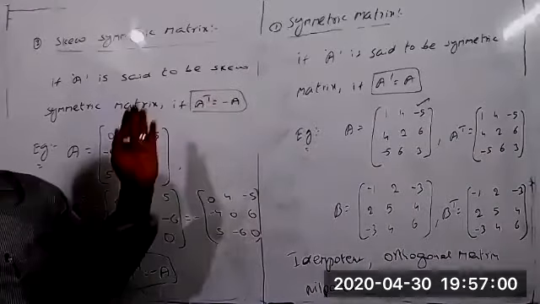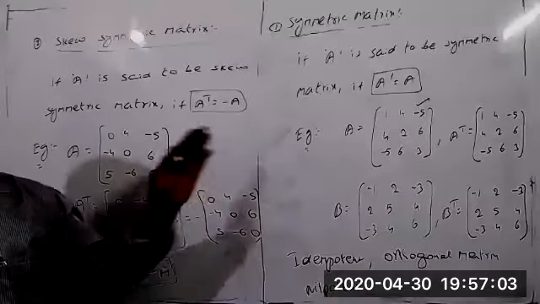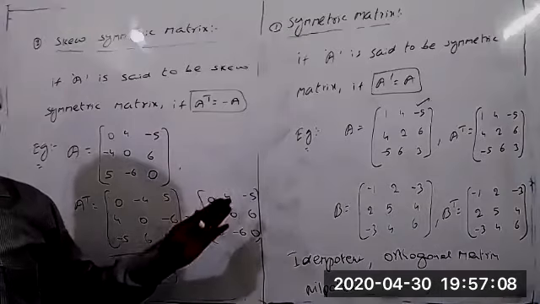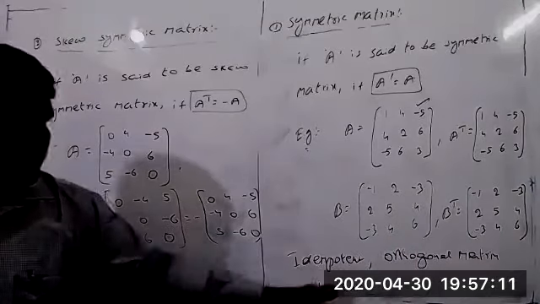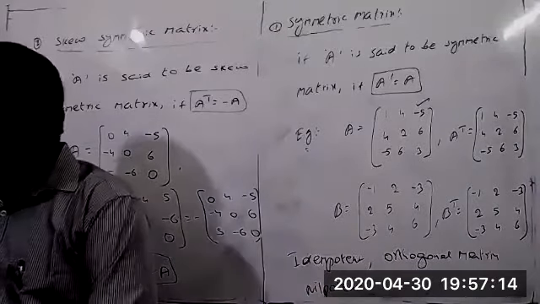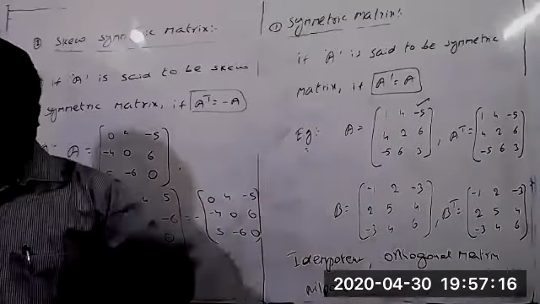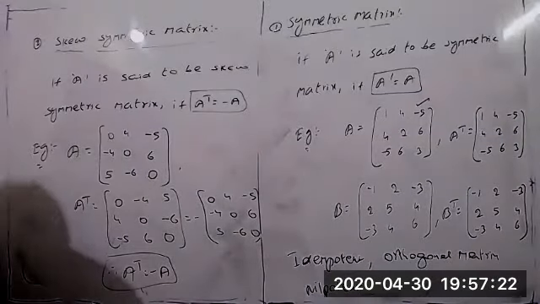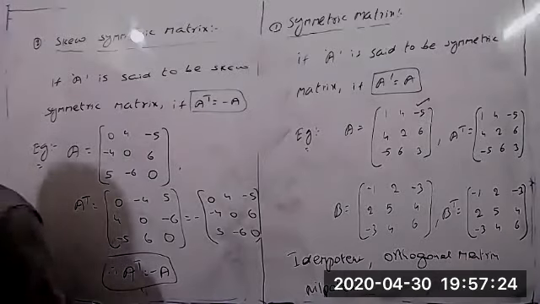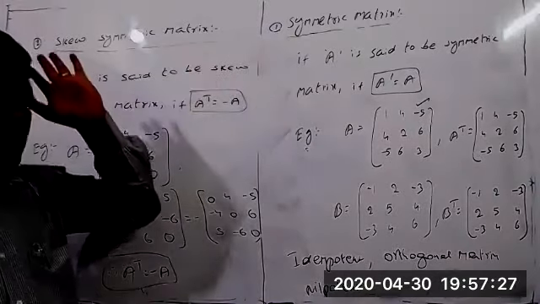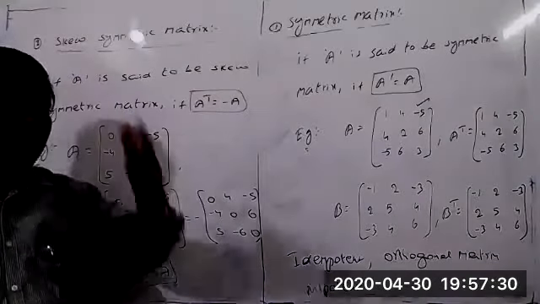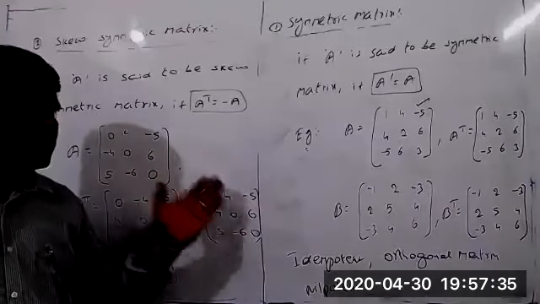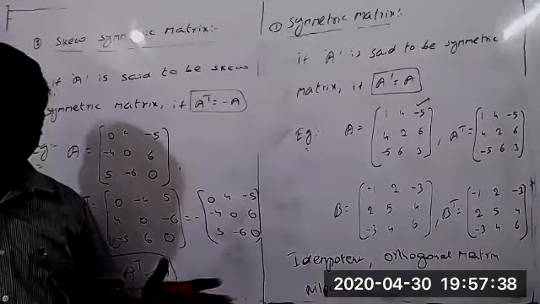Suppose we add both of them, what do we get? You can find the sum of the symmetric and skew symmetric, or the difference of symmetric and skew symmetric, and see what will happen. We will discuss all these conditions further, and discuss some objective questions also. Here is one of the important questions in examination based on symmetric and skew symmetric: the sum of symmetric and skew symmetric, and the difference of symmetric and skew symmetric. How do we get it?